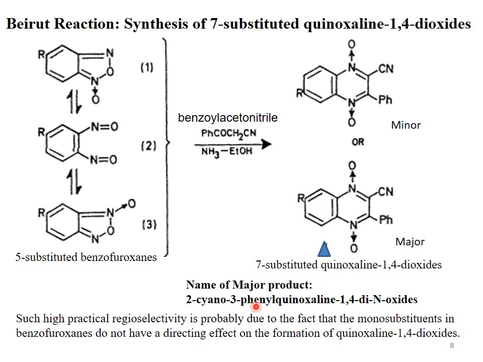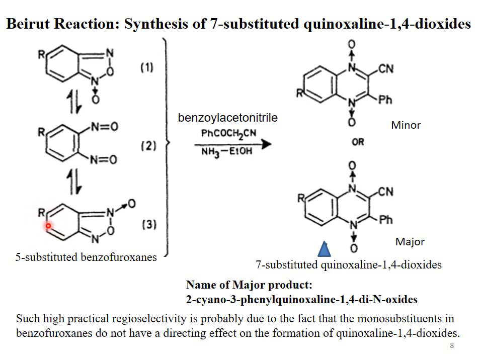This is the 1,4-dioxide. This nitrogen, which is next to the cyano group, is at number 1, the cyano at number 2, phenyl bonded with the carbon at number 3, and this nitrogen at number 4. So there is an oxide on the nitrogen at position 1 and on the nitrogen at position 4, and this substituent is now at position 7. So we can say this is a 7-substituted quinoxaline 1,4-dioxide. The IUPAC name, the systematic name of this compound, is 2-cyano-3-phenyl quinoxaline 1,4-di-N-oxide.